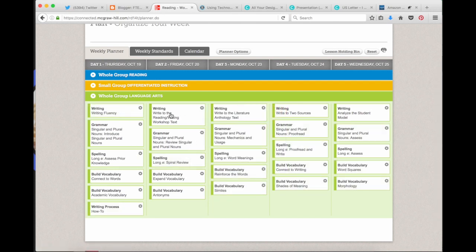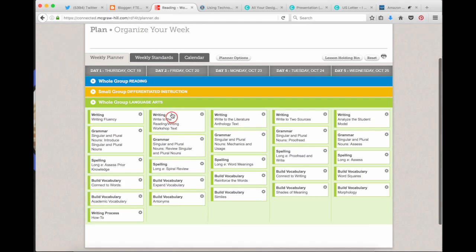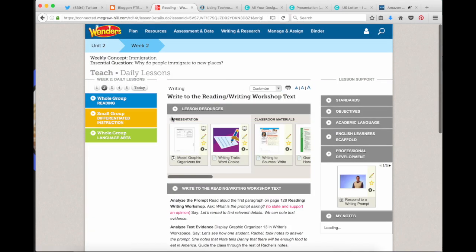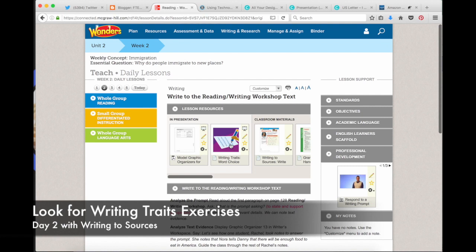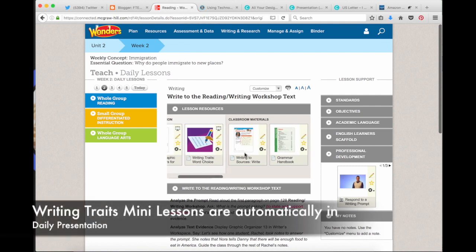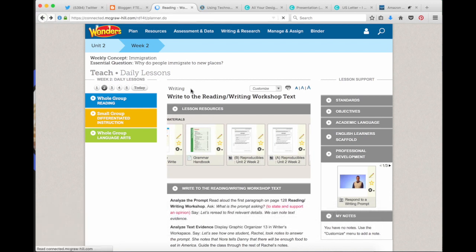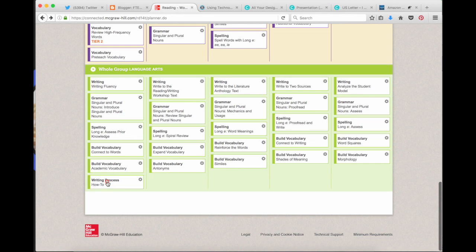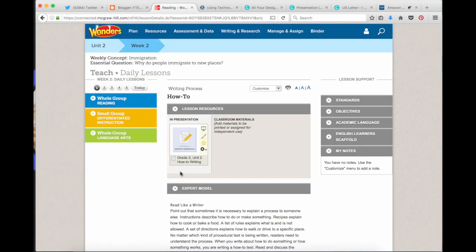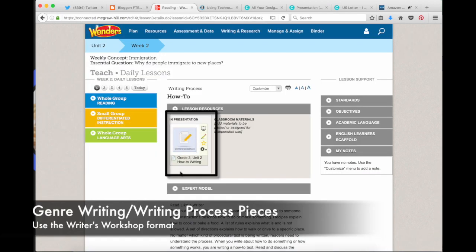One thing to be on the lookout for is on the second day of each week for writing. If I click on that, there's usually a little writing traits exercise that you might want to pay attention to or look out for. If I go back here, for the writing process pieces, this is delivered typically through what they call writing workshop.